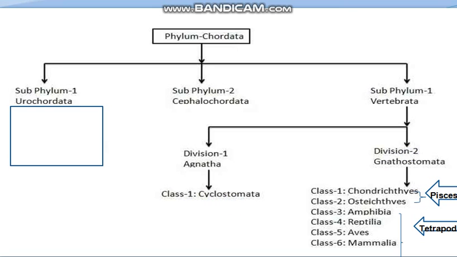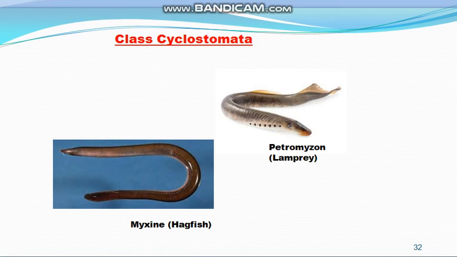Class Cyclostomata includes the most primitive vertebrates. The animals of subphylum Vertebrata are higher animals, but among all of them, class Cyclostomata is the most primitive one.